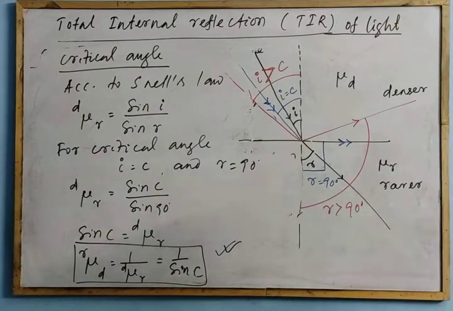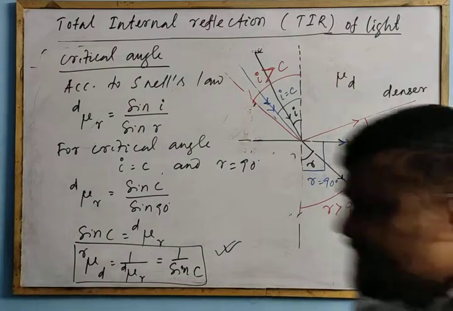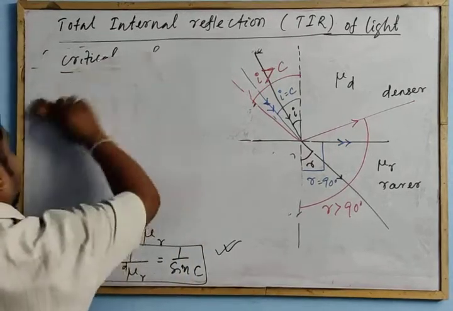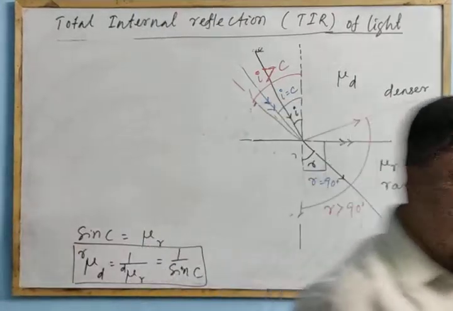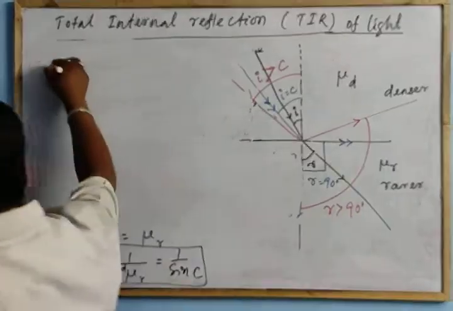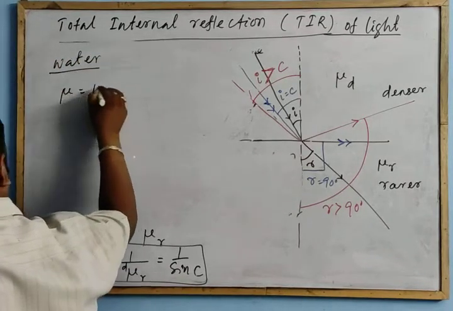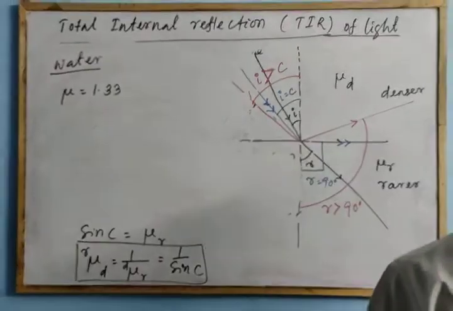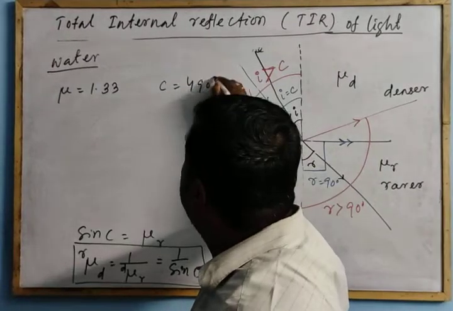Clear? And there are a lot of applications of this TIR. Let us see some examples of critical angle and the refractive index of the medium. In case of water, the refractive index is 1.33 and its critical angle is 49 degrees.